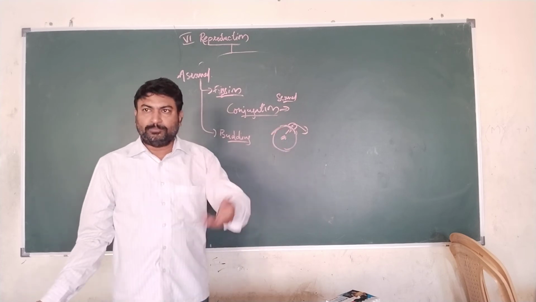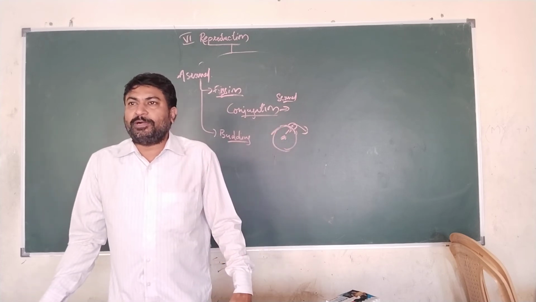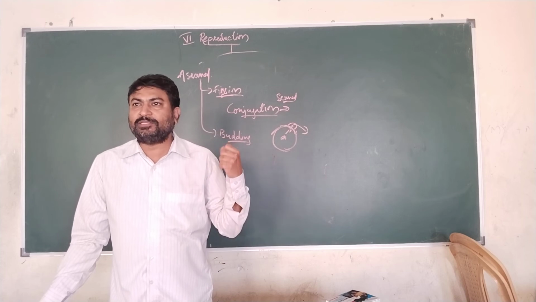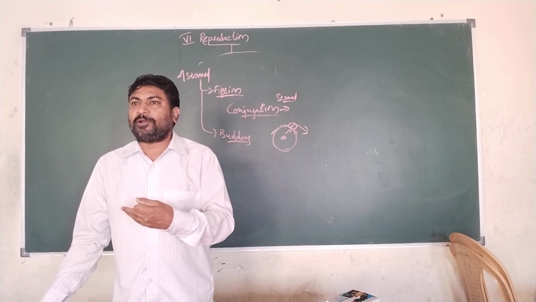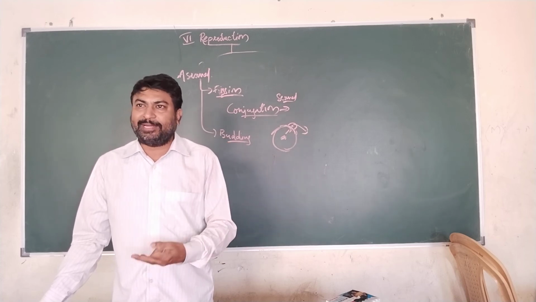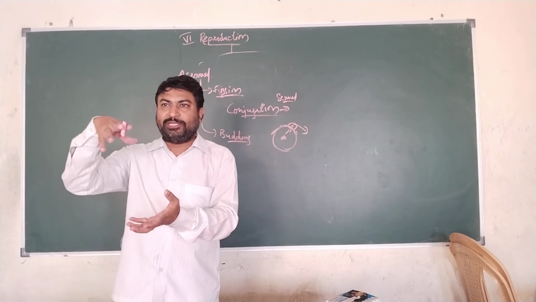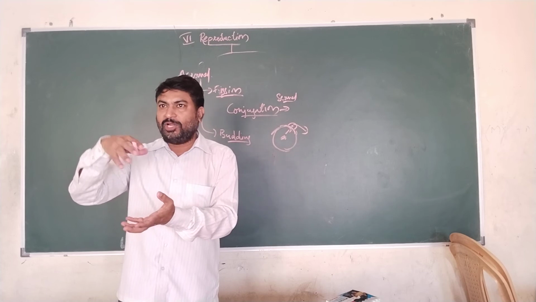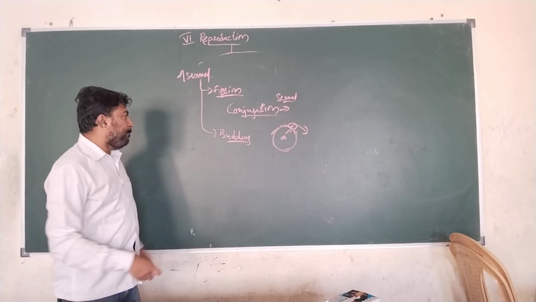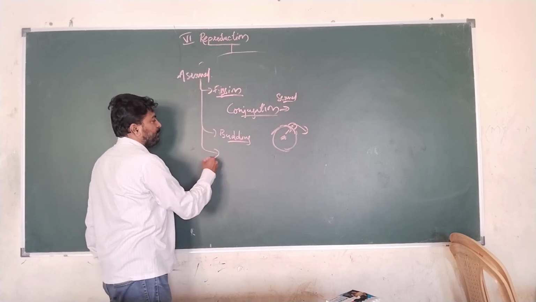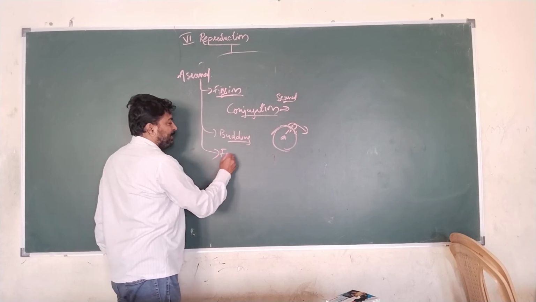This type of process of forming buds in yeast cells is known as the budding process. You can see this type of process occurring in your baked items. Yeast cells are added so that the bread will bulge, as they increase in size. The budding process is an example for asexual reproduction. And the fragmentation process.